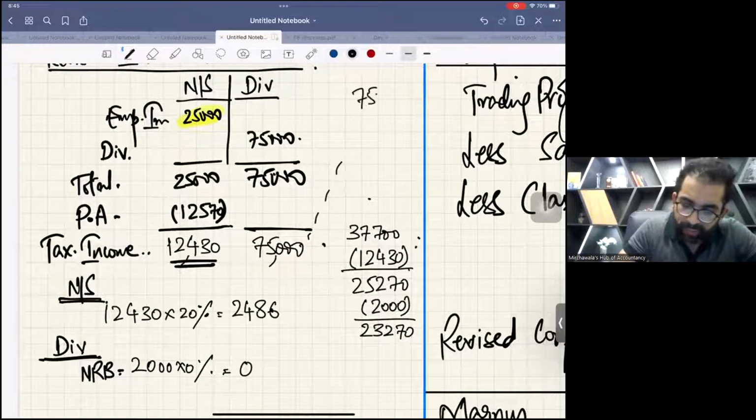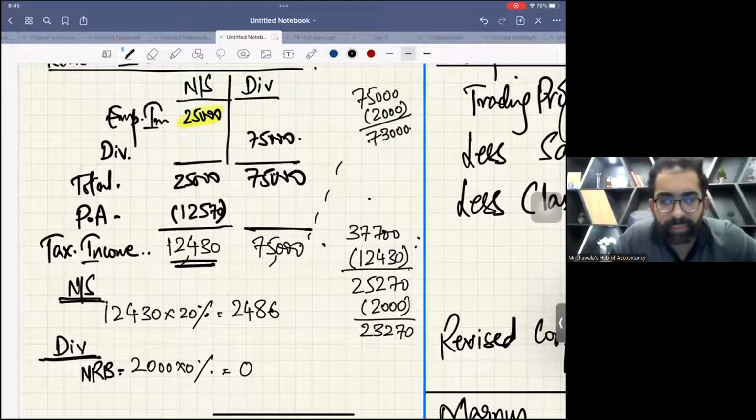Out of this 75,000 dividend income, we have computed tax on 2,000. So the remaining dividend income is 73,000.